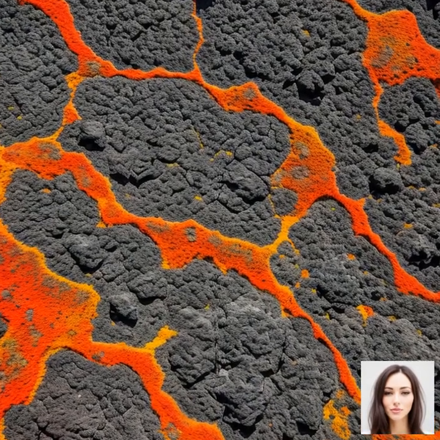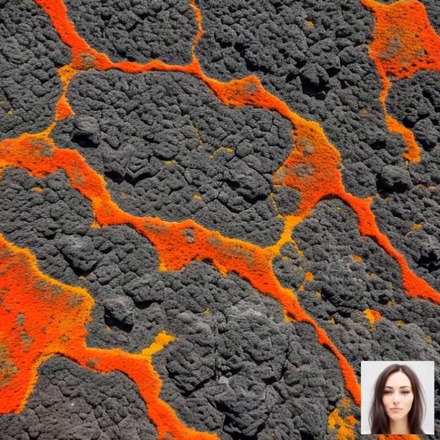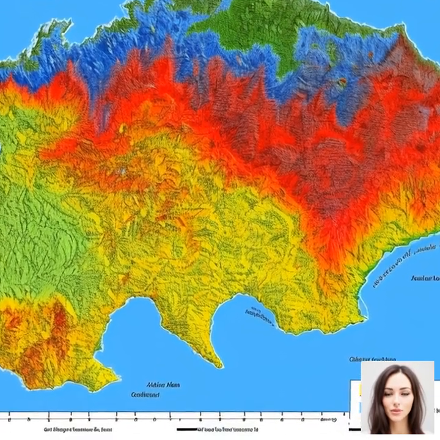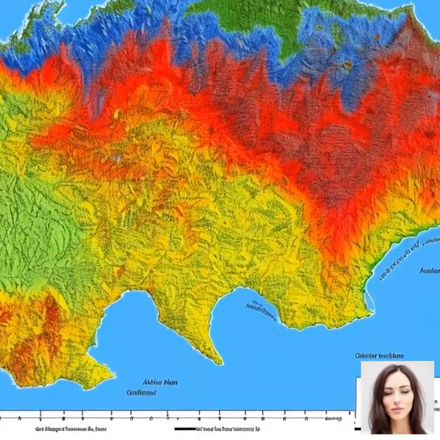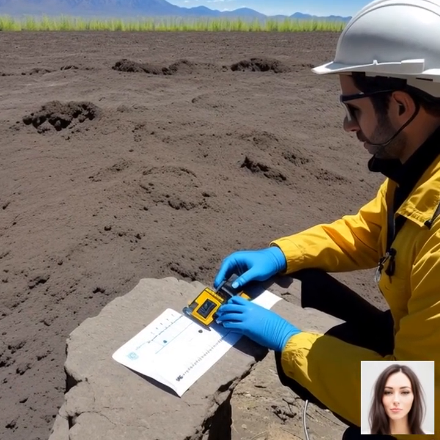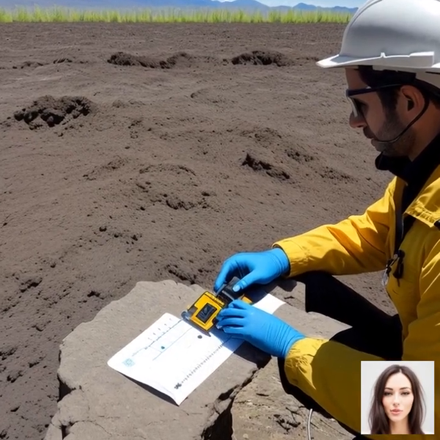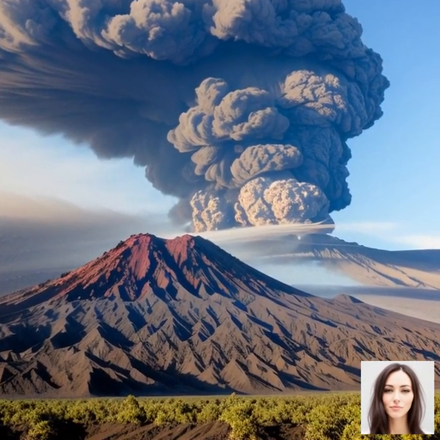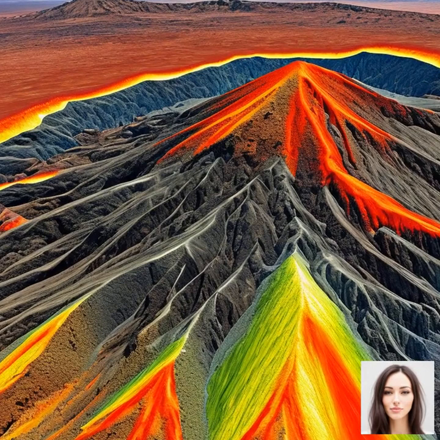Pressure also plays a significant role in magma formation and movement. Magma is less dense than the surrounding solid rock, so it tends to rise through the Earth's crust due to buoyancy forces. As magma ascends, the pressure decreases, which can cause dissolved gases to expand and form bubbles. This can lead to an increase in the magma's volume, making it more likely to erupt.